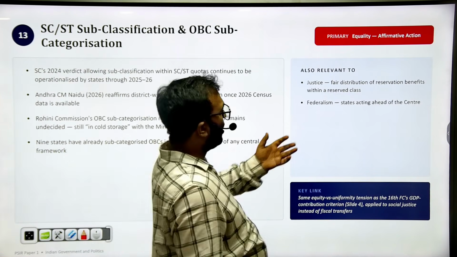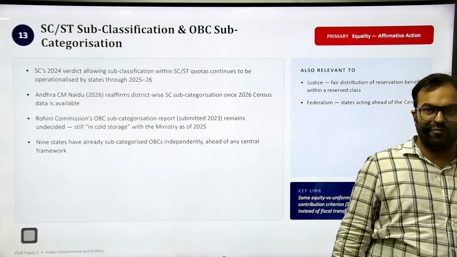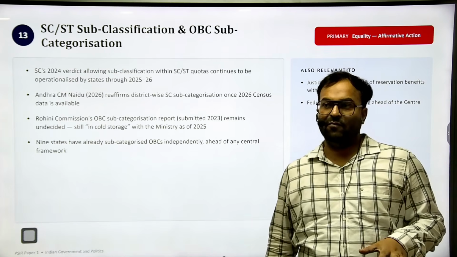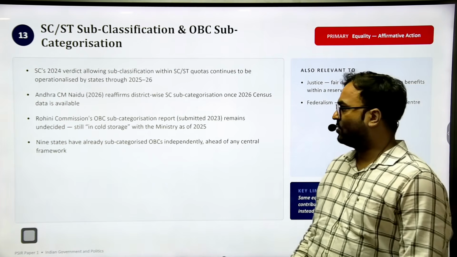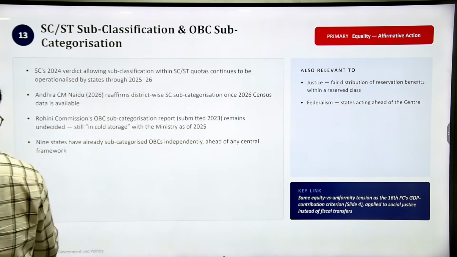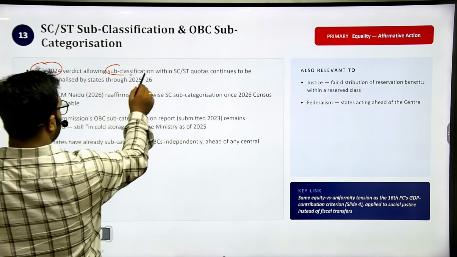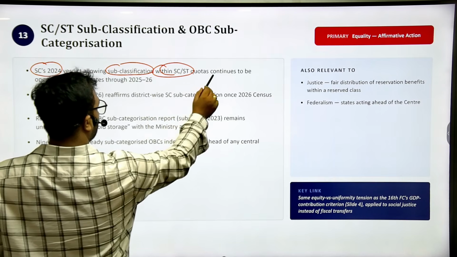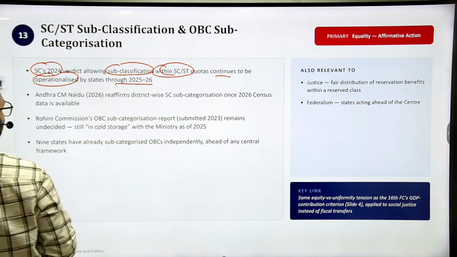This is very important in affirmative action. We will be able to provide affirmative action in a better way when we have better group, better subcategorization. So this is going to be important according to the Supreme Court 2024 verdict. The Supreme Court in 2024 allowed sub-classification within SC/ST quotas, continued to be operationalized by a state through 2025-26.